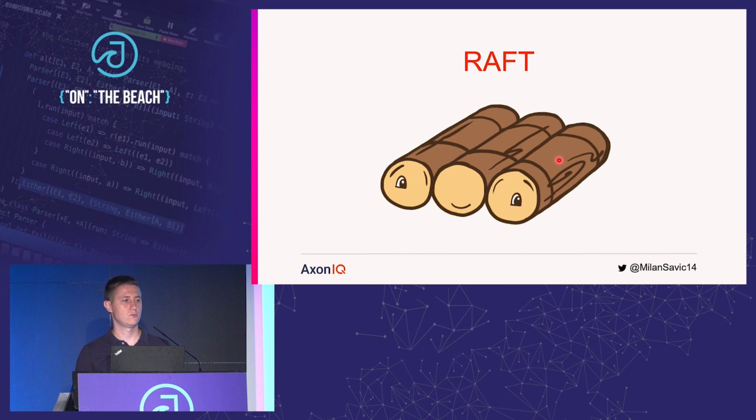They used one simple technique to achieve understandability, and that's the problem decomposition. They decomposed the problem of distributed consensus to several sub-problems, such as leader election, log replication, snapshot installation, cluster memberships changes, and such. And they would attack those problems individually, and they were always driven by understandability to solve each of those problems separately.